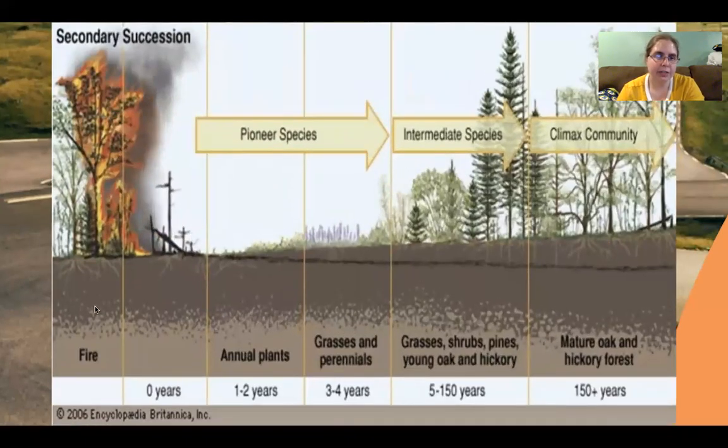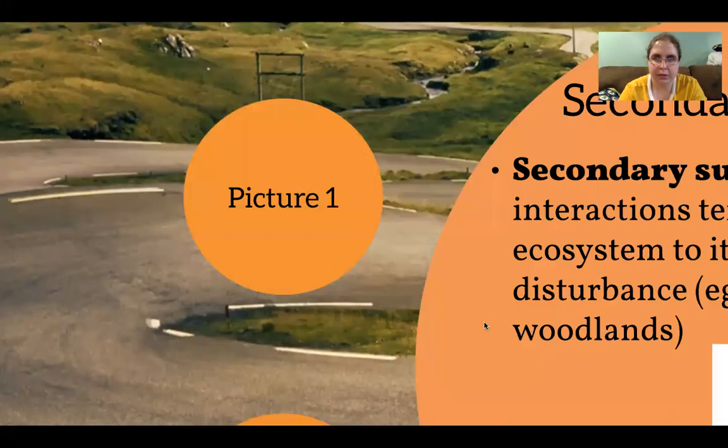We have a forest here, the fire burns a lot of it down, but notice we still have soil, and in that soil there are seeds. So things can start growing right away. We don't need to make the soil from scratch anymore. So the soil is there, the seeds from the trees and the grasses are there, so they're going to start growing once again until you have a forest again.